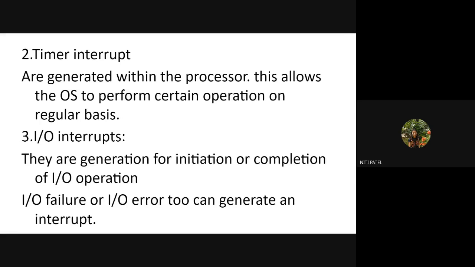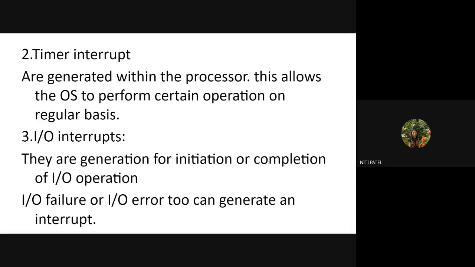So this type of interrupt is called an IO interrupt, which indicates that the IO device will either read the data or write the data. Which means whenever I start any IO operation, an interrupt will be generated, and whenever I complete the IO operation, an interrupt will be generated. These interrupts are generated to inform the system that the IO related operations are being completed.